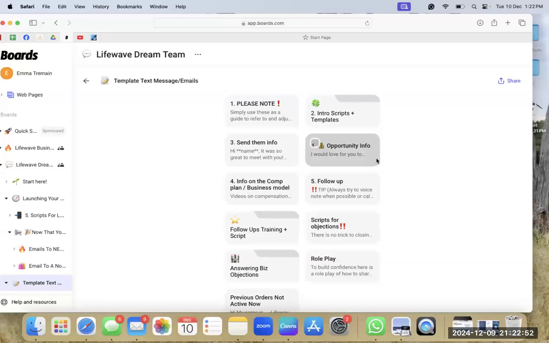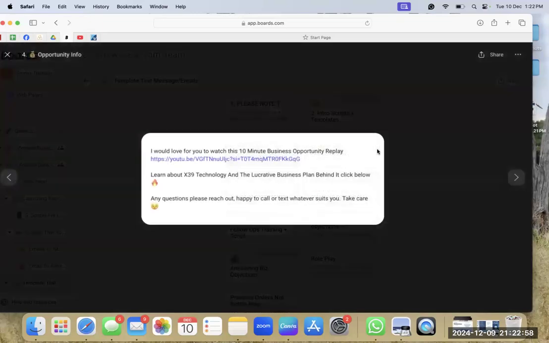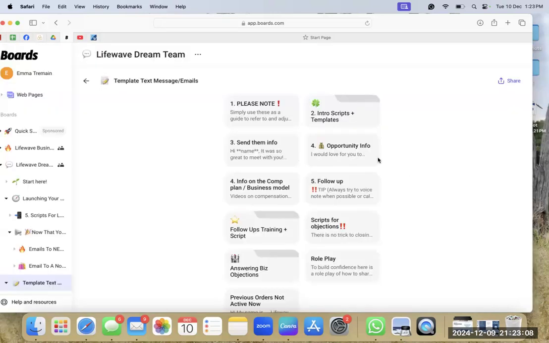Number 4, you've told them about the product. They're keen, they're interested. Now we want to tell them about the opportunity just so they have the option to do the opportunity if they want to. There's a 10-minute video there to send to them and it's very valuable and super short and sharp.